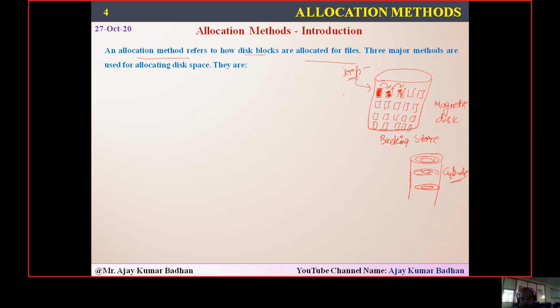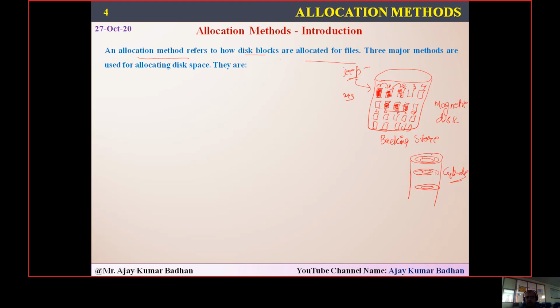Next, another file comes, called XYZ. We need to fill it up. The system will try to determine a block randomly from somewhere and fill that particular slot. So the blocks will be numbered 0, 1, 2, 3, 4, 5, 6, 7, 8, 9, like that. So it will be filling the information here in this way.